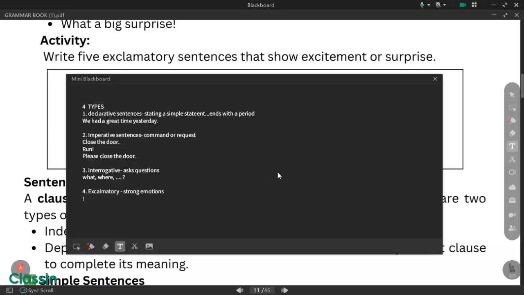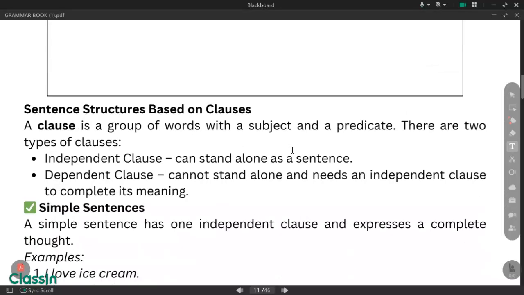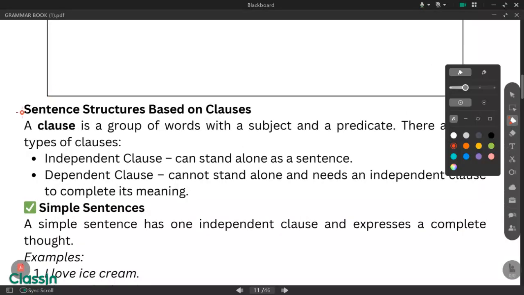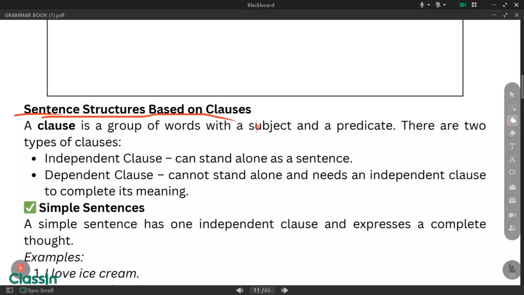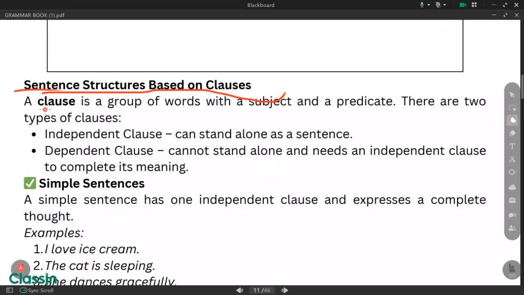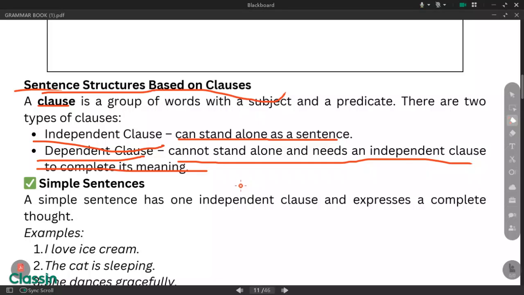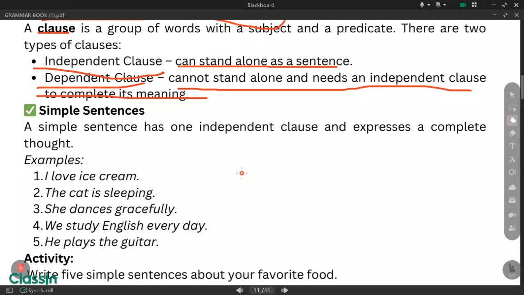And now let's go to the next topic, which is sentence structures based on clauses. A clause is a group of words with a subject and a predicate. There are two types of clauses. We have independent and dependent clauses. When you say independent clause, it can stand alone as a sentence. But a dependent clause cannot stand alone and needs an independent clause to complete its meaning. All right, so that's clause.